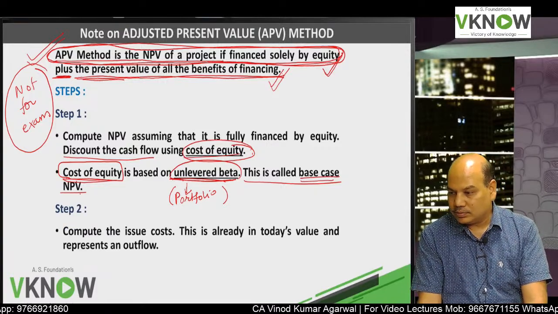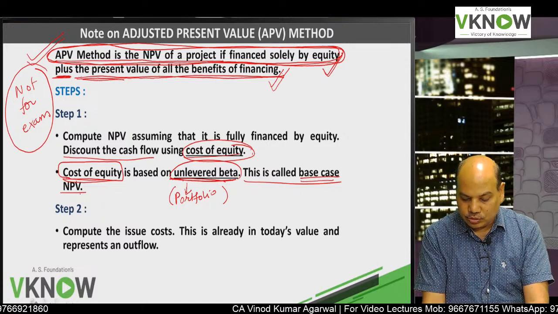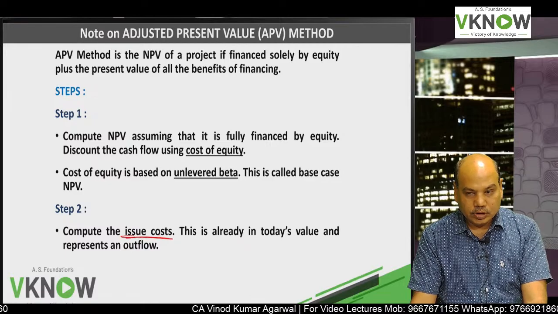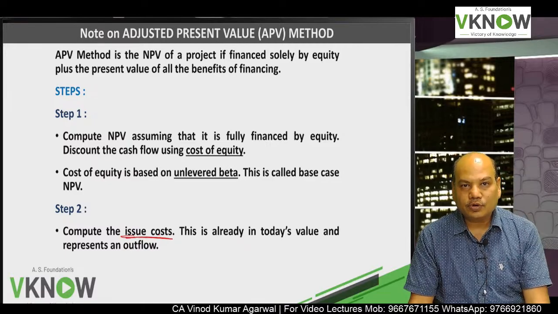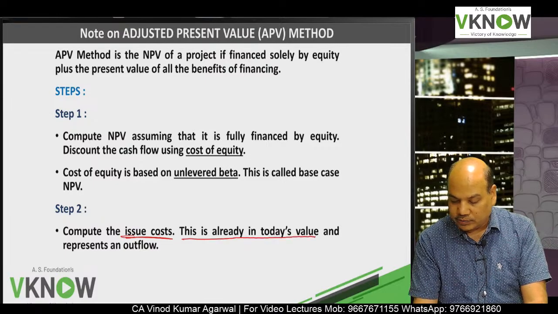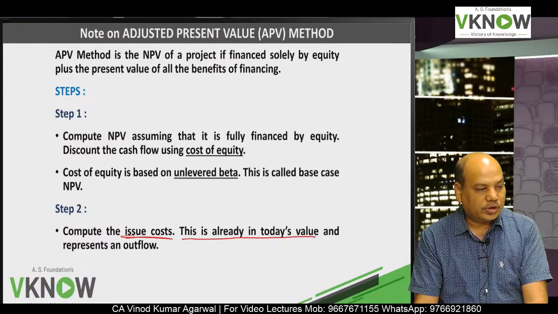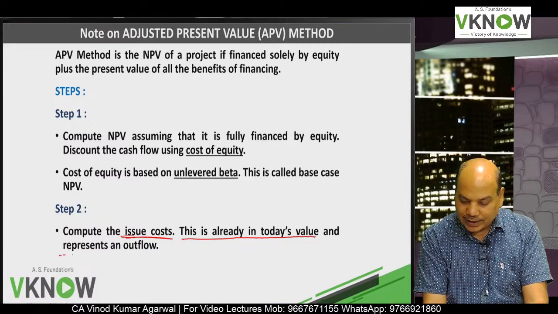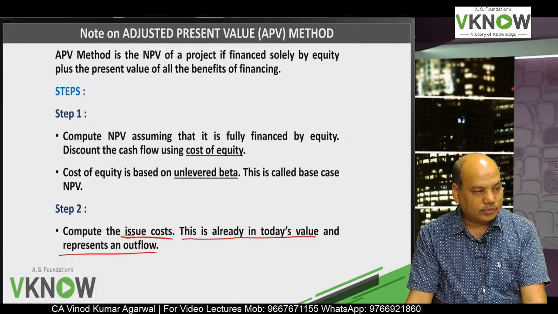Step 2, write down, compute the issue cost or the flotation cost. This is already in today's value because issue expenses will be incurred now, so it's already present value and represents an outflow.